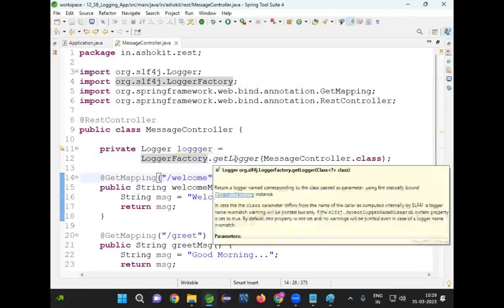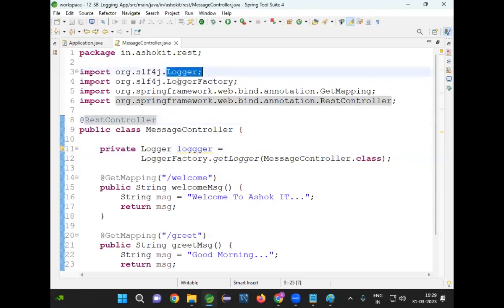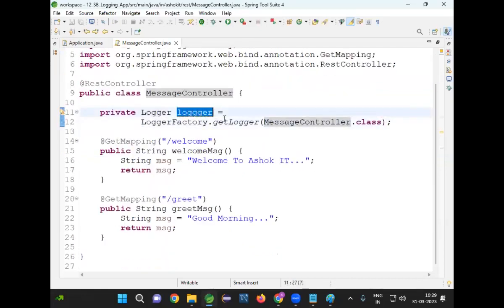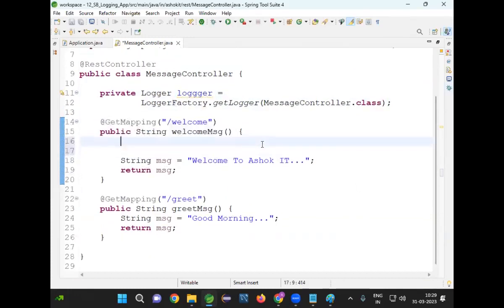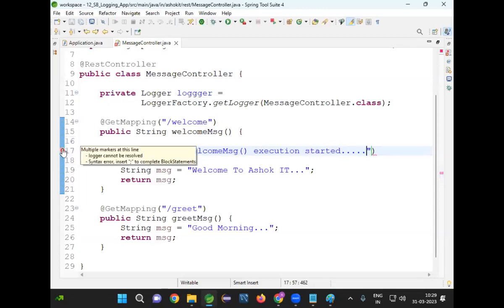What is the return type of the getLogger method? A Logger object comes back. You see, Logger and LoggerFactory I'm getting from the org.slf4j package. Once we get the logger object, we can generate the log messages. Now see here, I'm writing logger.info and saying welcome message execution started.